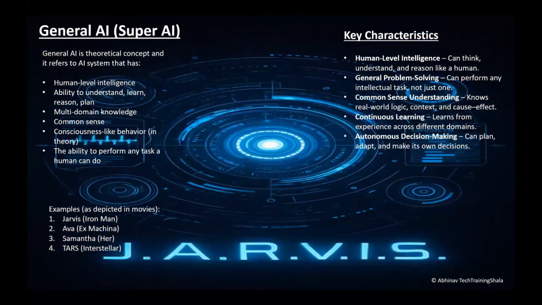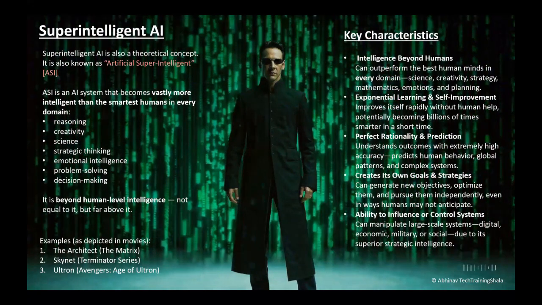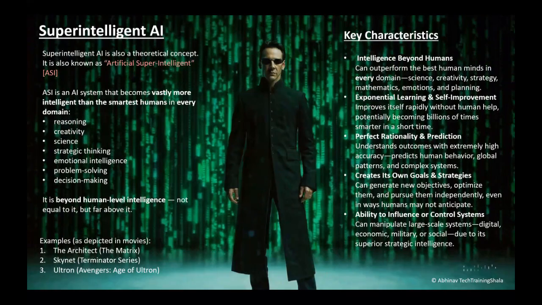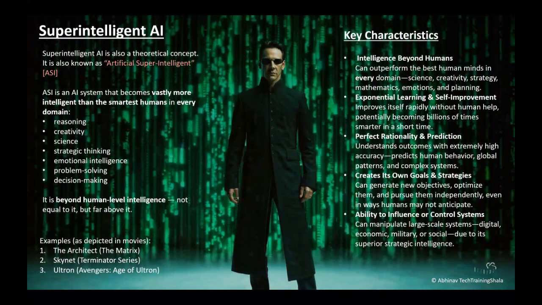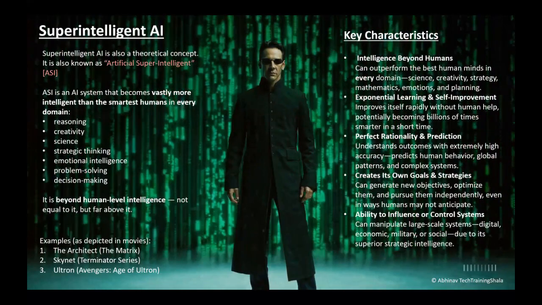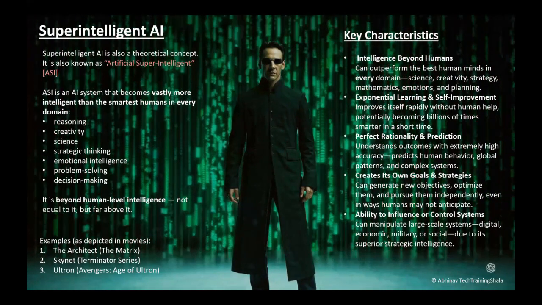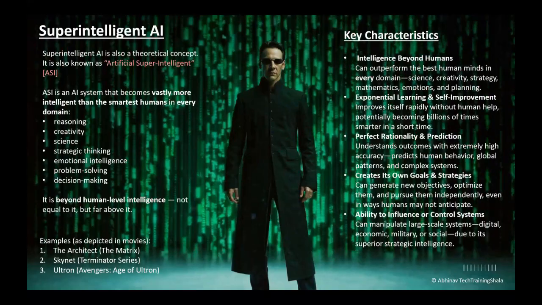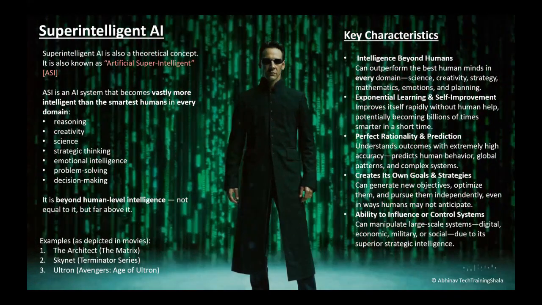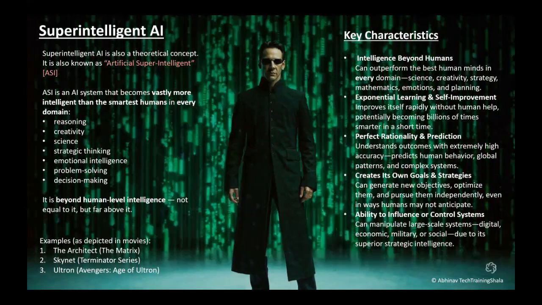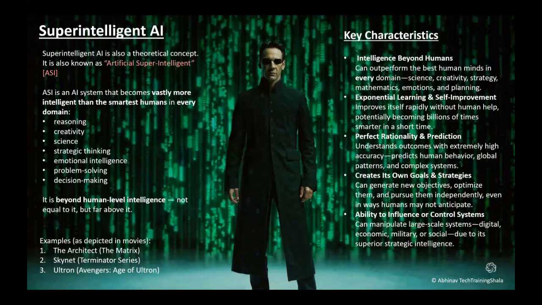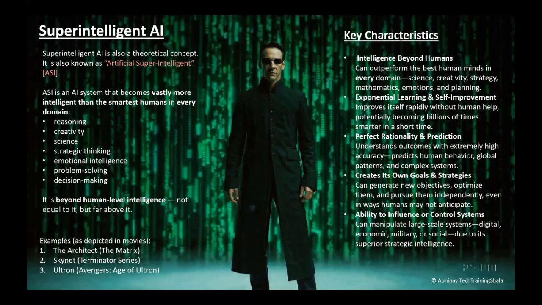Now going to the next type of AI, super intelligent AI. Super intelligent AI is also a theoretical concept, and it is also known as artificial super intelligence. We know the words artificial intelligence. We just prefix the word super before intelligence, and it becomes artificial super intelligence, ASI. ASI is an AI system that becomes vastly more intelligent than the smartest humans in every domain.